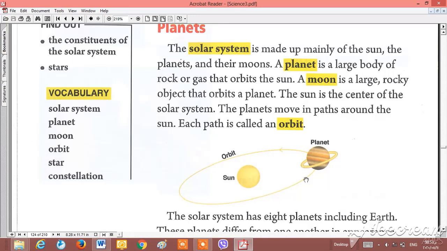Moon is a large rock object that orbits a planet.